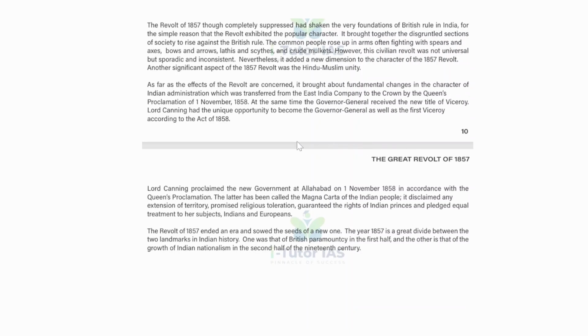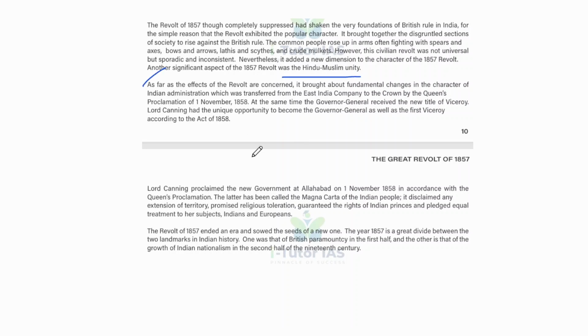The common people rose up in arms, often fighting with spears and axes, bows and arrows, lathis and scythes, and crude muskets. However, the civilian revolt was not universal but sporadic and inconsistent. Nevertheless, it added a new dimension to the chapters of the 1857 revolt, and another significant aspect of the 1857 revolt was Hindu Muslim unity.